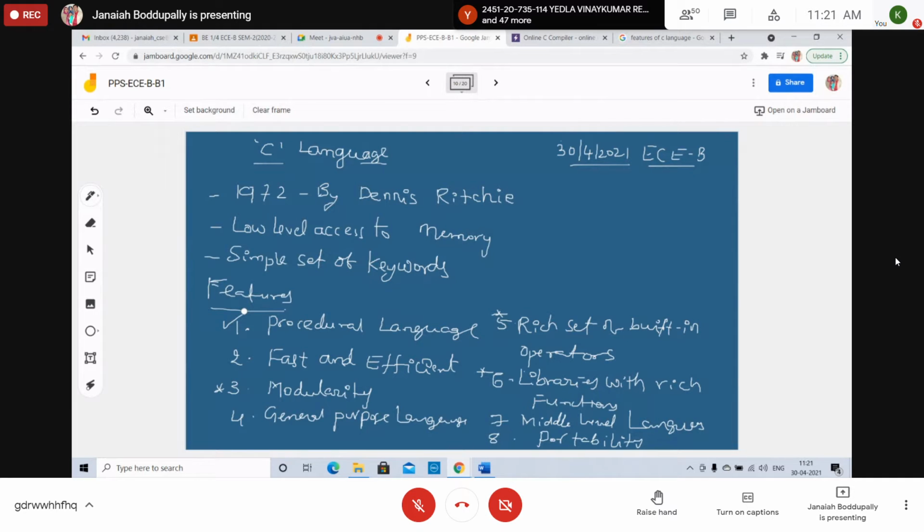So C language is a middle level language, which provides programmers access to direct manipulation of the computer hardware. It is actually a high level language, but it can work as a middle language, between assembly language and high level language, right?